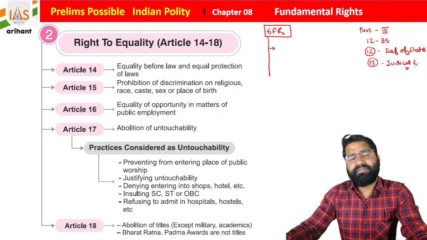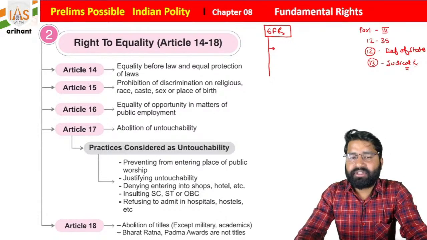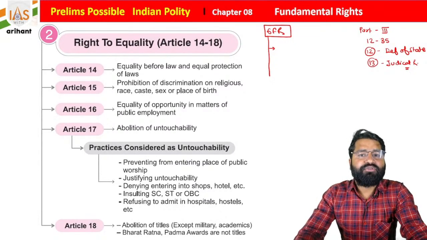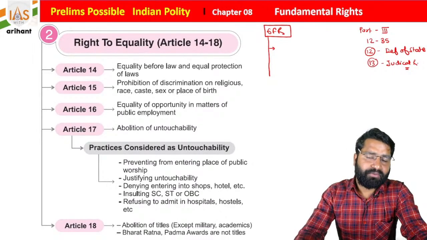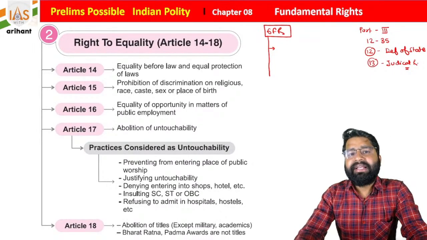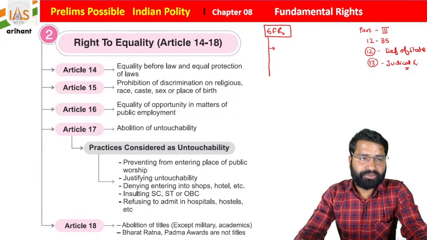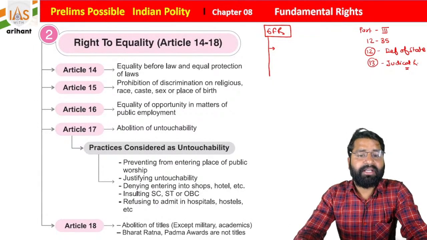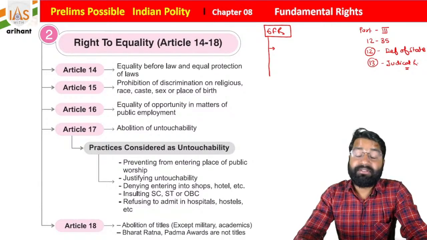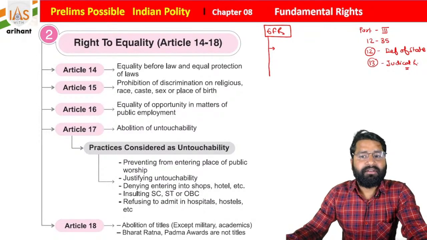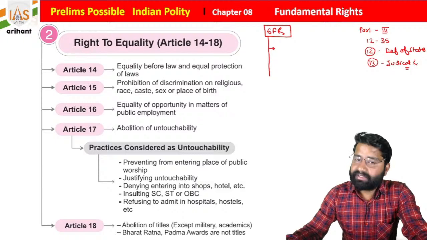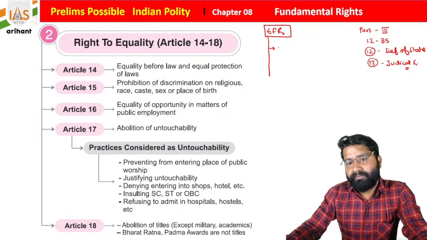I am calling it judicial review because here the Supreme Court, or the courts, have the right to check any law, whether it existed before the implementation of the Constitution or was made after it. If it is inconsistent with your fundamental rights, that law is going to be void. So this is one thing. And from Article 14 the fundamental rights start. So there are 6 fundamental rights.